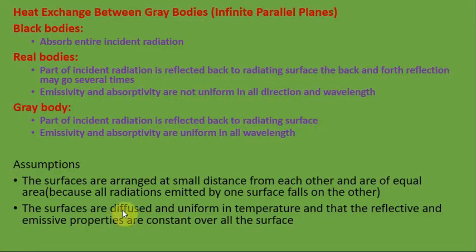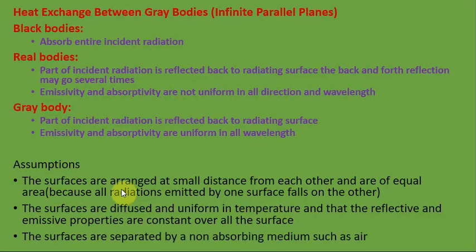Diffuse means the surface will emit the radiation equally in all directions, and its temperature is also uniform. Next assumption is the surfaces are separated by a non-absorbing medium such as air. That means the medium in between the two heat exchanging bodies does not affect the heat exchange between these bodies.